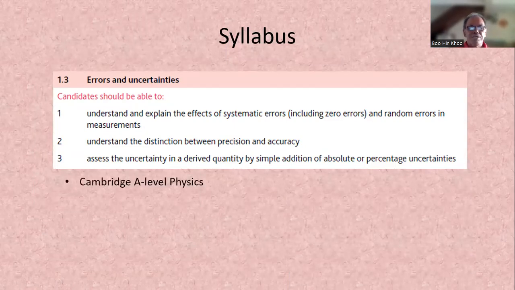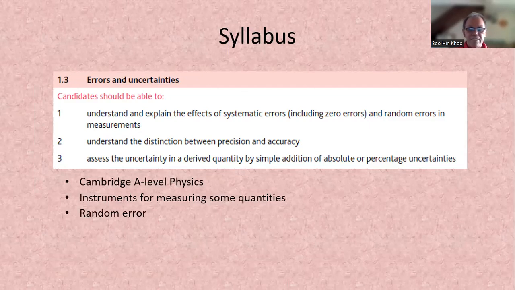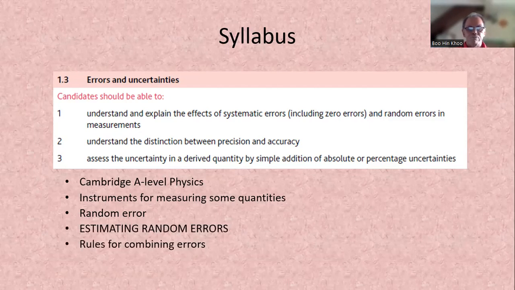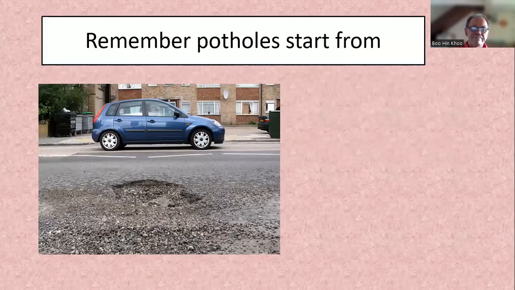Right? This is Cambridge A-level physics. So we are looking at instrument for measuring some quantities and how to estimate the reading. One measurement, how to estimate the error, or you call it random error, estimating random error, and then rules for combining random error. There we have to multiply, we have to divide, we have to subtract, we have to add.